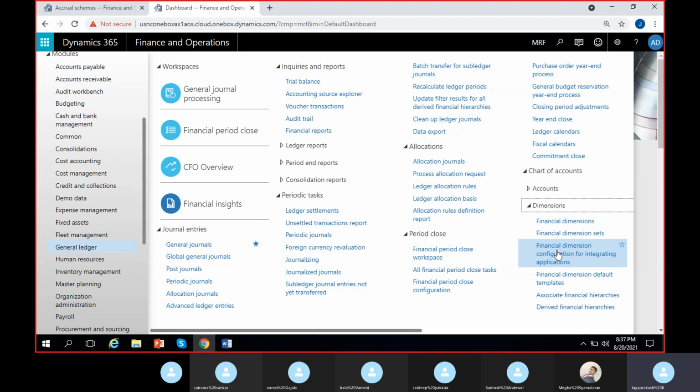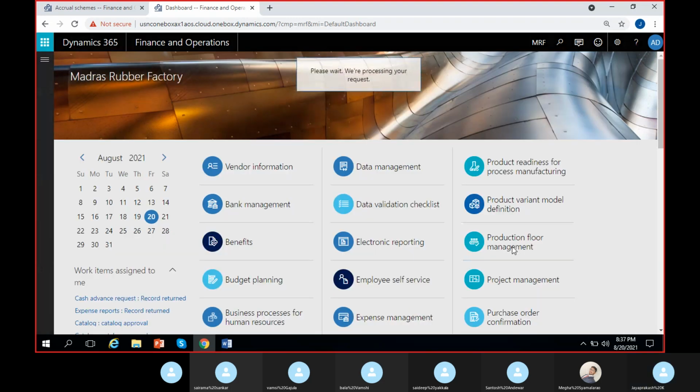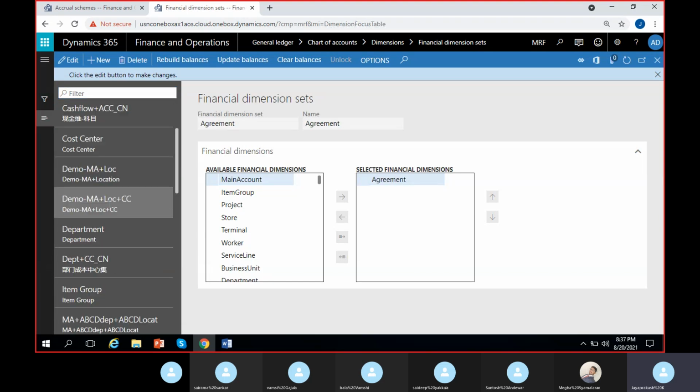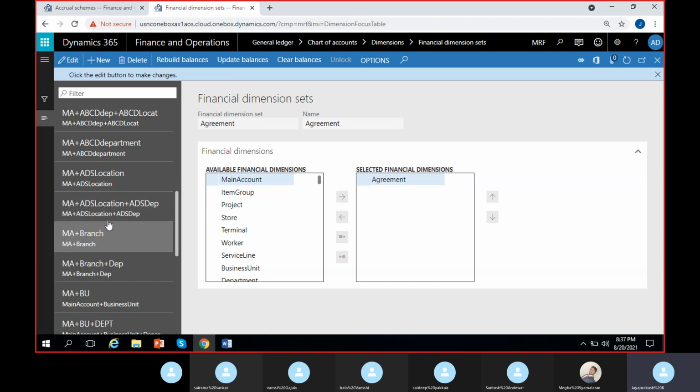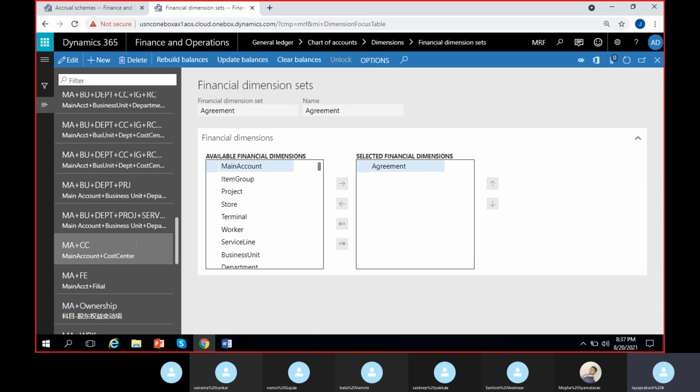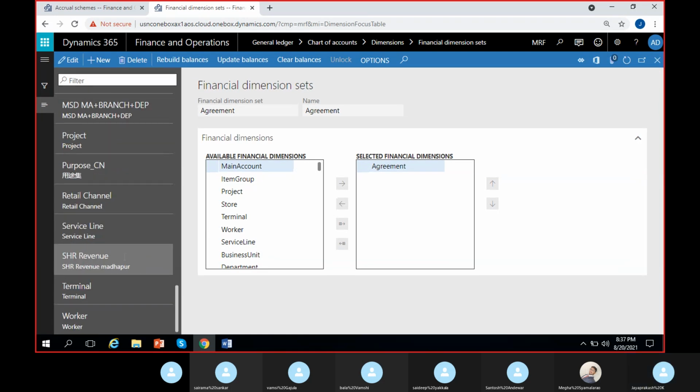So if I click on financial dimension sets here, I can see there are a lot of sets created for business unit, for agreement, for cost center, for main account plus different combinations. These are for various companies. So for our company, we will create a dimension set and let's see how we can create the dimension set. Okay. So I'll click on new here.